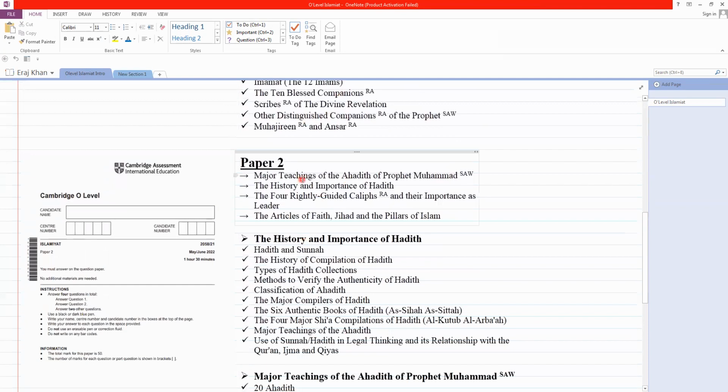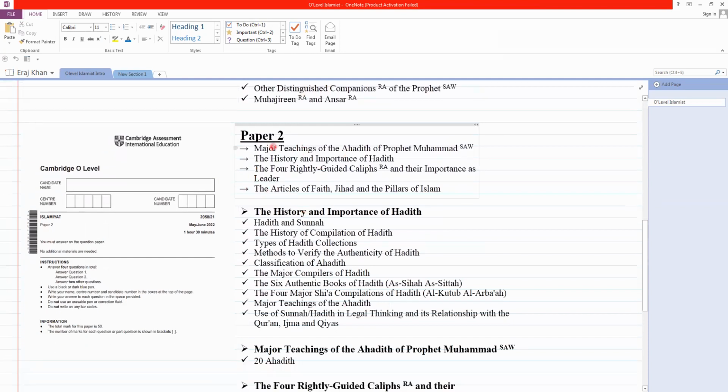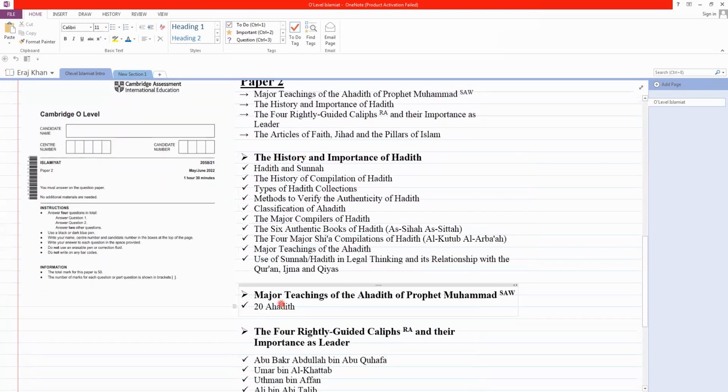Next, we will discuss paper 2. We also have 4 major topics in this. First is the major teachings of ahadith of Prophet Muhammad ﷺ. In this, we will have 20 ahadith in total, and they are not divided into themes. There are 20 major ahadith.